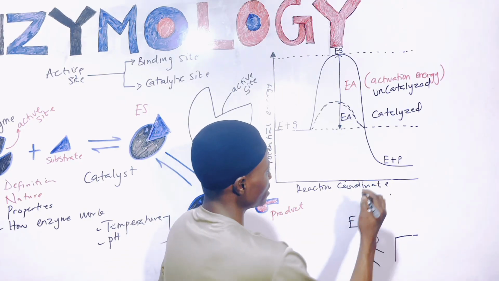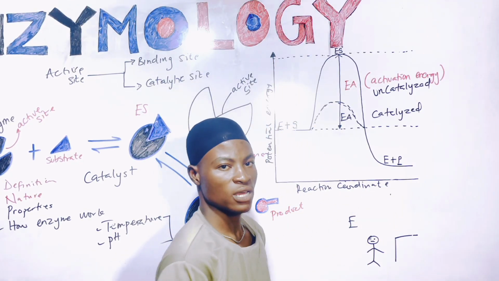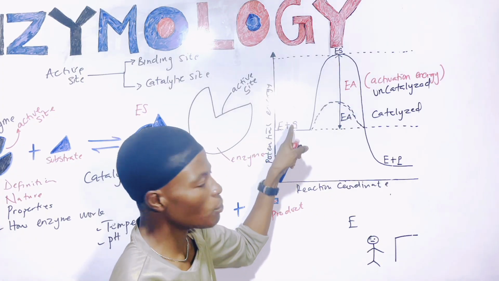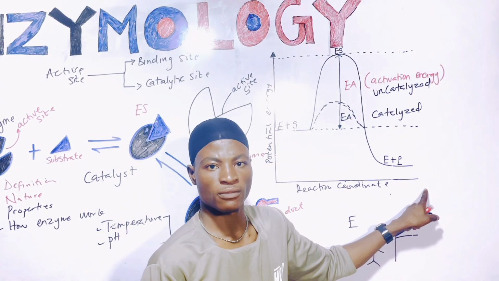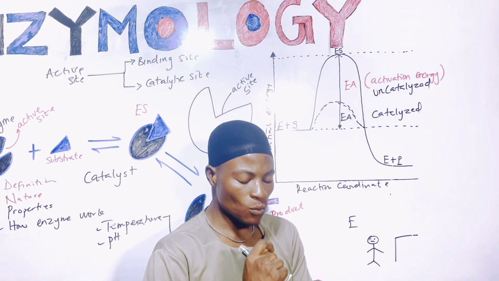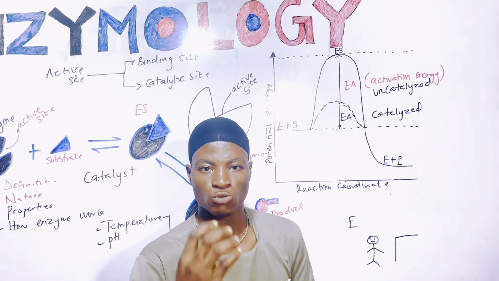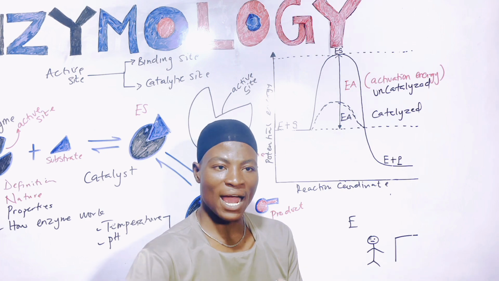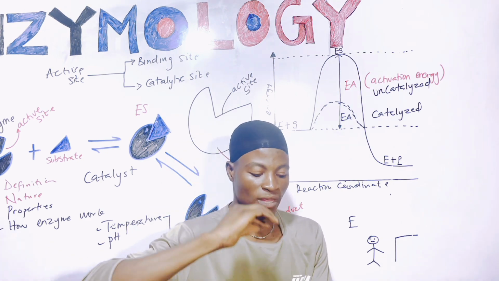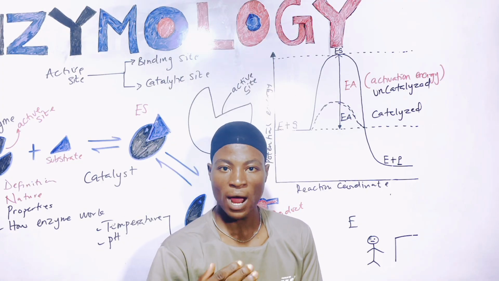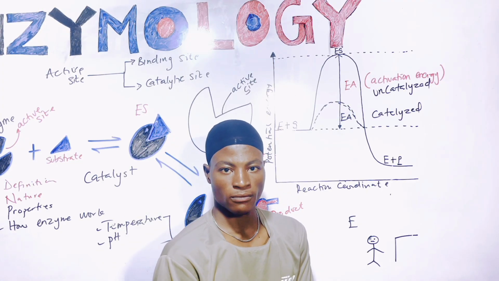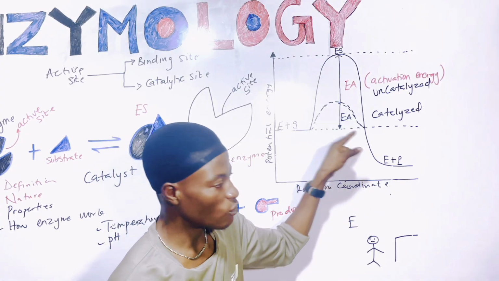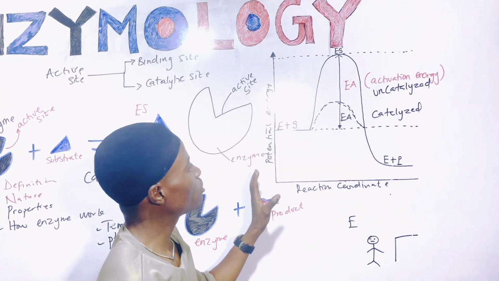So at the end of the day, the enzyme is going to release the product and remain unchanged, so that it can go back to the reaction and pick up another substrate, then convert to product. Right? That's basically the reason why an enzyme is highly specific to the substrate that they act on. And at the same time, that's the main reason why a single enzyme can catalyze thousands of substrates. Why? Because they remain chemically unchanged, right? And they will be available to catalyze the same substrate and convert to products. So that's basically everything on how enzyme work.